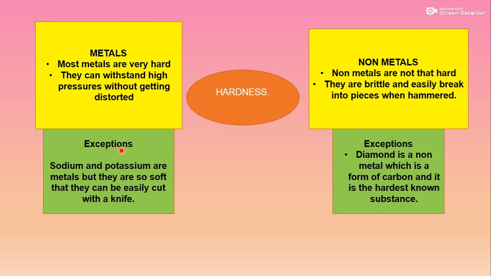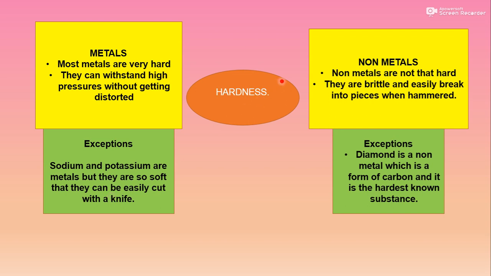But some exceptions are there, as I discussed with you about sodium and potassium in the previous slide. Sodium and potassium are metals, but they are so soft that they can be easily cut with a knife. So this statement can come in the form of a question: name the metals which can be easily cut with the help of a knife. These are sodium and potassium.